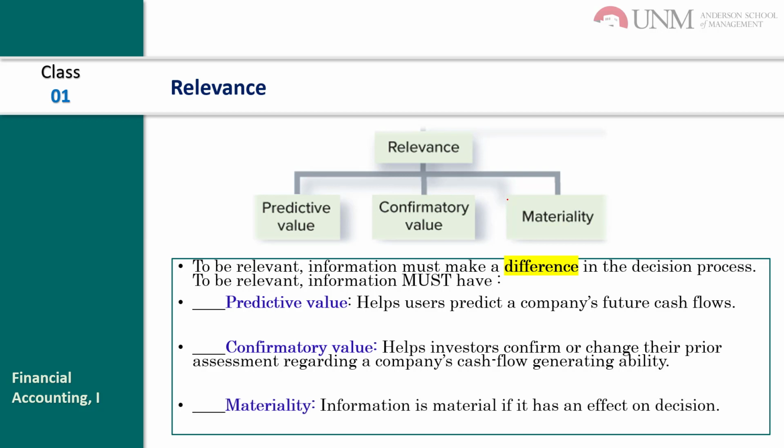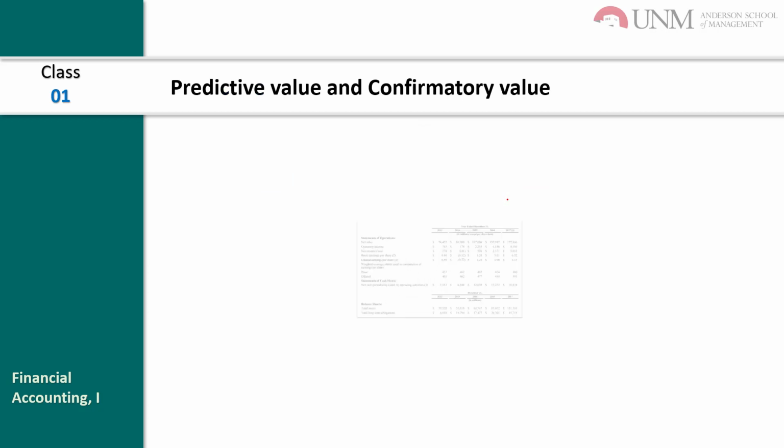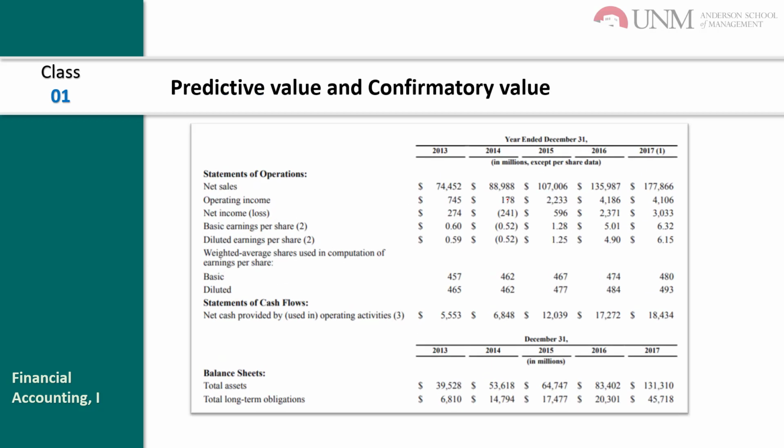Materiality: information is material if it has an effect on the decision. Look at this information from Amazon. As we can see, 2013, 14, 15, 16, and 17, this is the net sales. Let's see the trend.